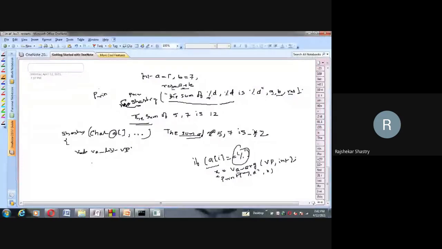You take it like this: initially i is equal to 0, and while a of i is not equal to null. Starting from h to the last, until it is not equal to null, do fetch all this. So write the remaining logic in the while loop, with i equal to i plus 1. That is the while loop which I can use.